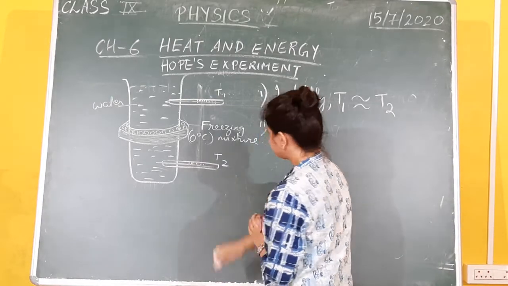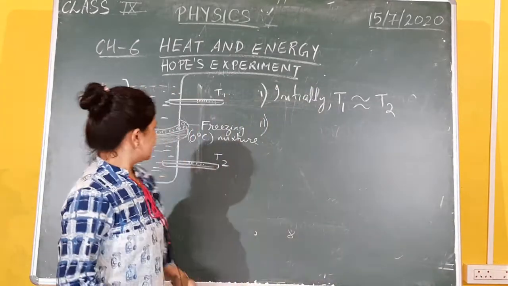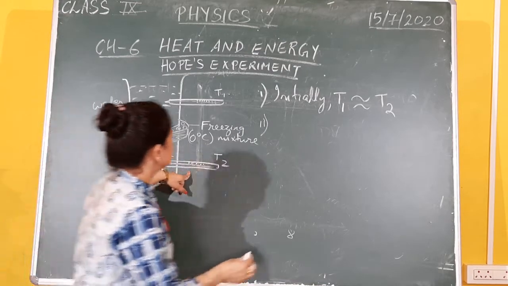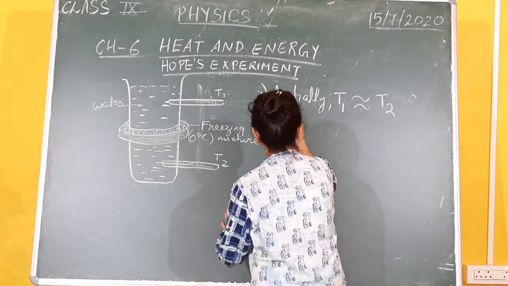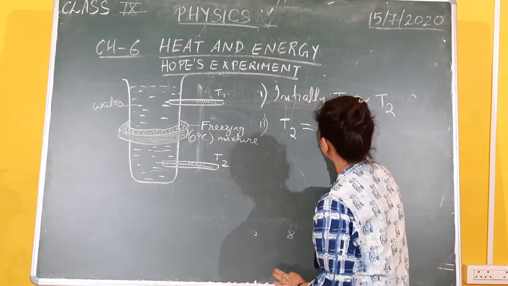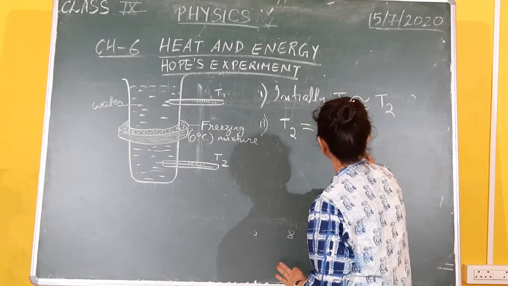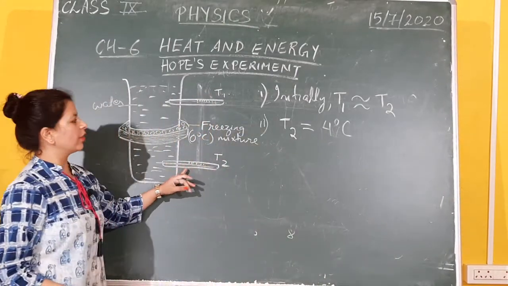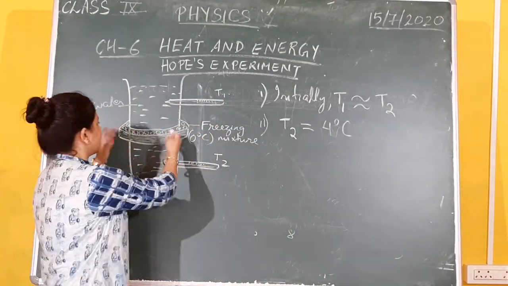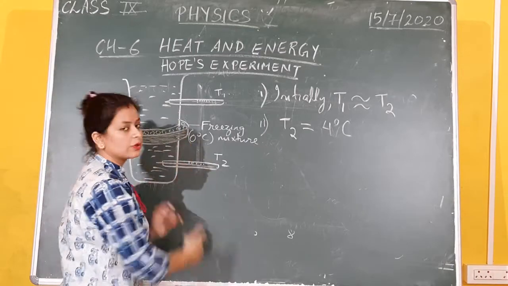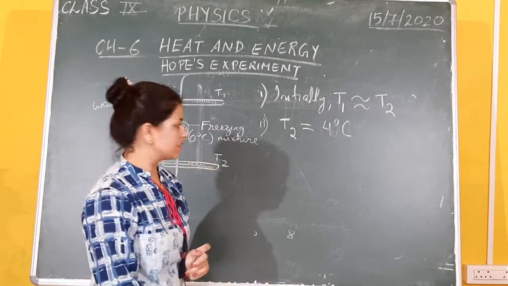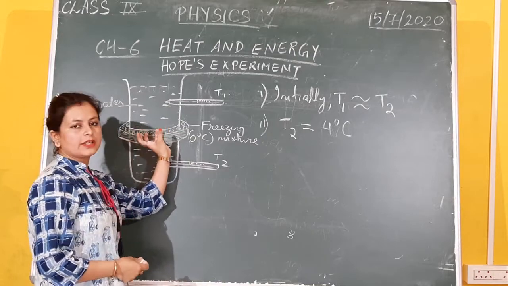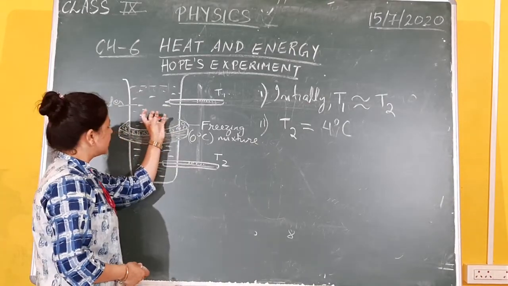After some time, it was seen that the lower thermometer showed a temperature equal to 4 degrees Celsius. The reason behind T2 showing 4 degrees Celsius was that now the water has started to cool down below the room temperature. Now after it cools down, the colder molecules are more dense and so they will settle down.